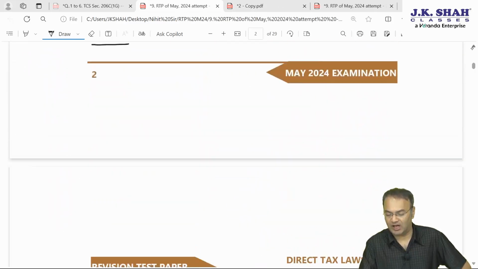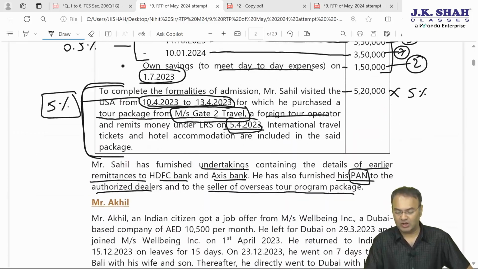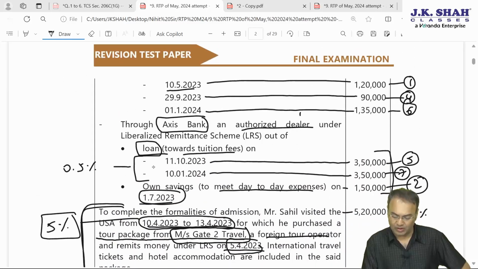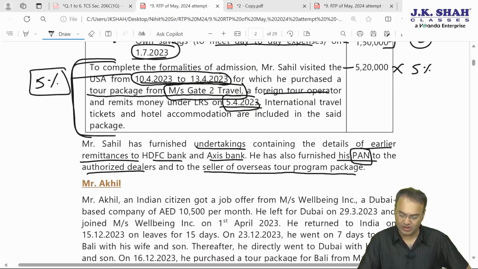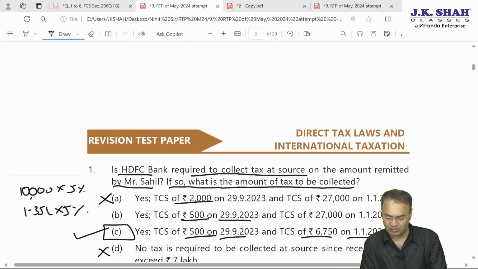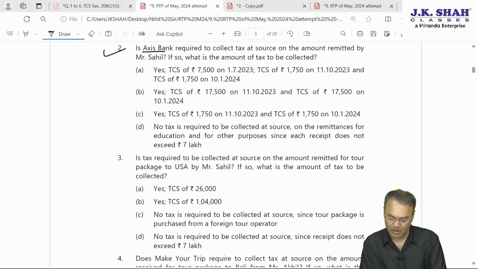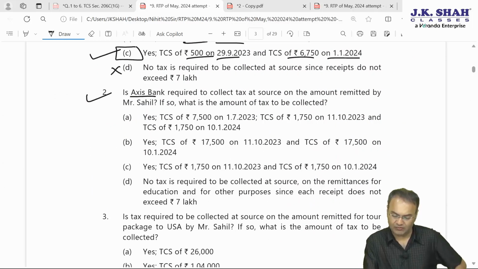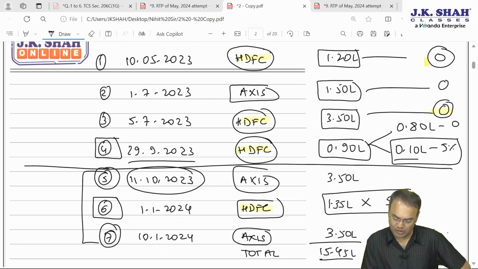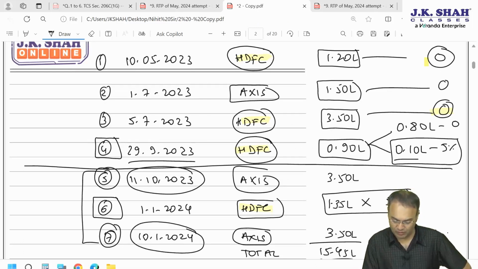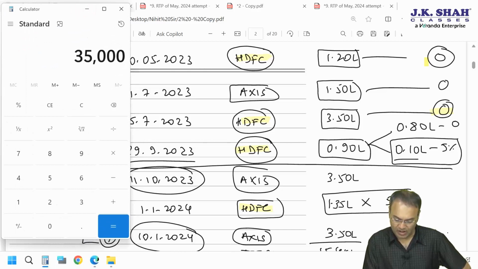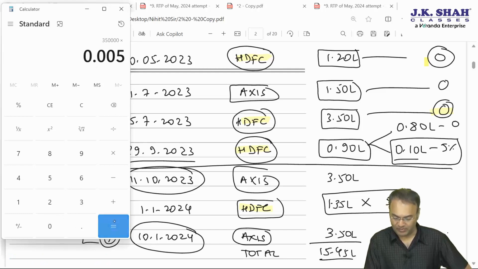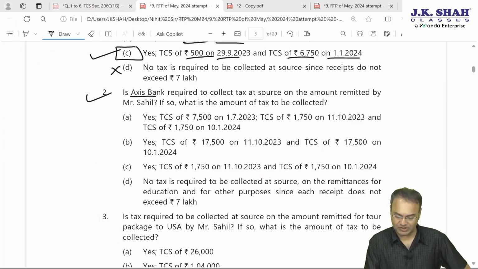Axis Bank 3.5 lakh, 3.5 lakh, both the transactions are with regard to a loan towards tuition fees. Both of them will attract 0.5% TCS. 3.5 lakh into 0.5%, 3.5 lakh into 0.5%. So here this will be much easier to solve. Okay, 3.5 lakh, which 2 dates? 11th October 2023 and 10th January 2024. 3,50,000 into 0.005, 0.5%, 1750 on both the dates.